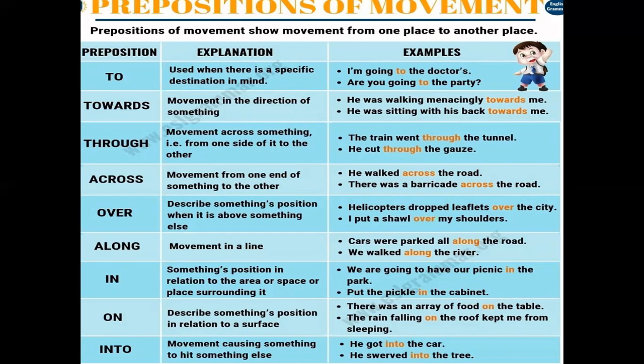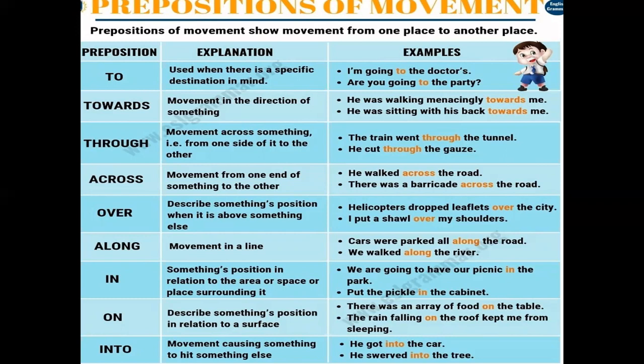Next is towards. It shows movement in the direction of something. He was walking menacingly towards me. Menacingly means when you think that something bad is going to happen. So it is showing the direction of something. Through means movement across something, like from one side of it to the other side. The train went through the tunnel. Across, movement from one end of something to the other end. Example is he walked across the road, means you walk from this end to the other end of the road.